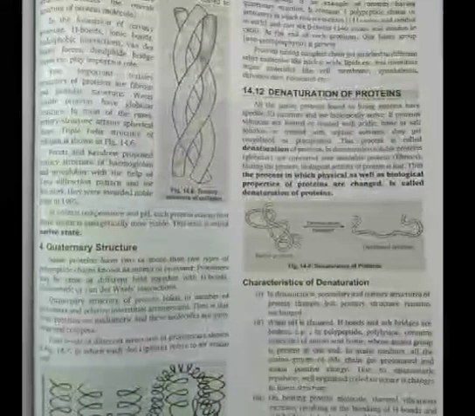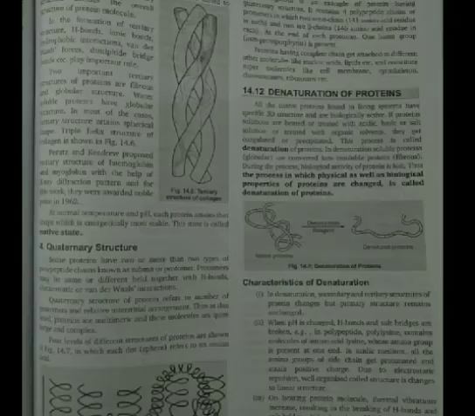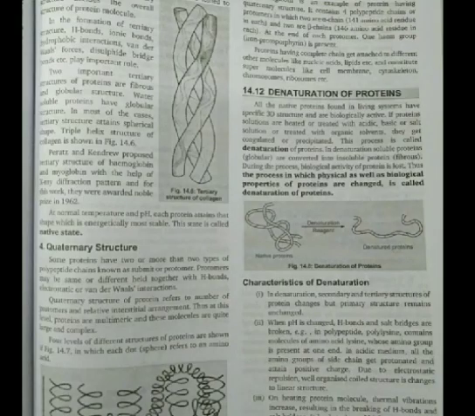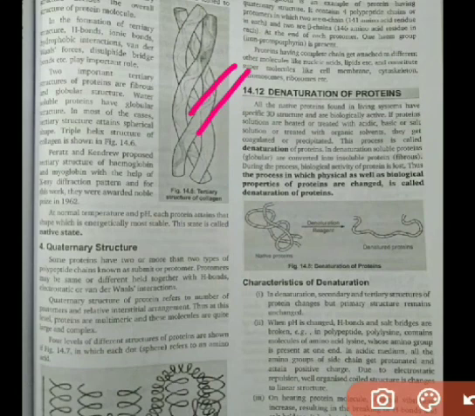Okay, now students, some time is left. So here you can see the denaturation of protein. It is important, so let us understand what denaturation of protein is. The process in which the physical as well as biological properties of protein are changed is called denaturation of protein. Basically their physical and biological properties are changed, that's why it is called denaturation of protein. And how is this denaturation done?